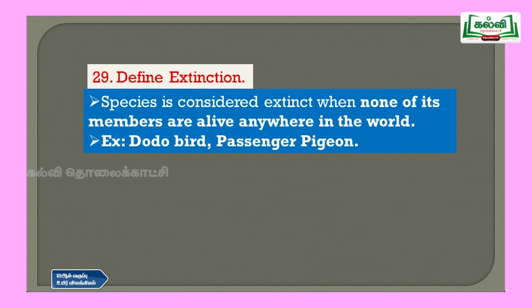Then question number 29, define extinction. So a species is considered extinct when none of its members are alive anywhere in the world. So that is called extinction. Examples are the dodo bird and passenger pigeons. All these are called extinct birds.